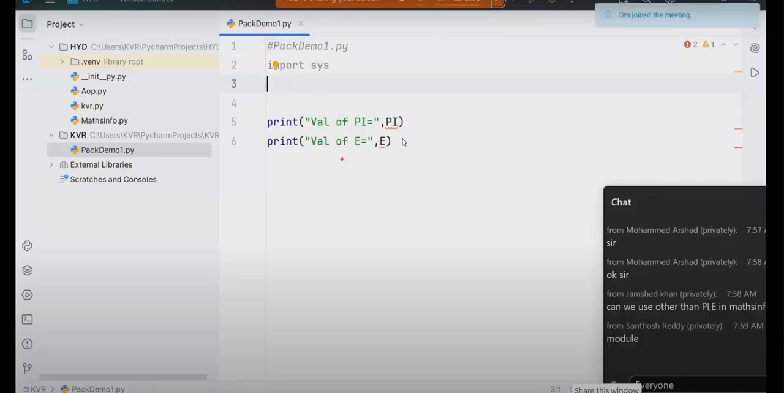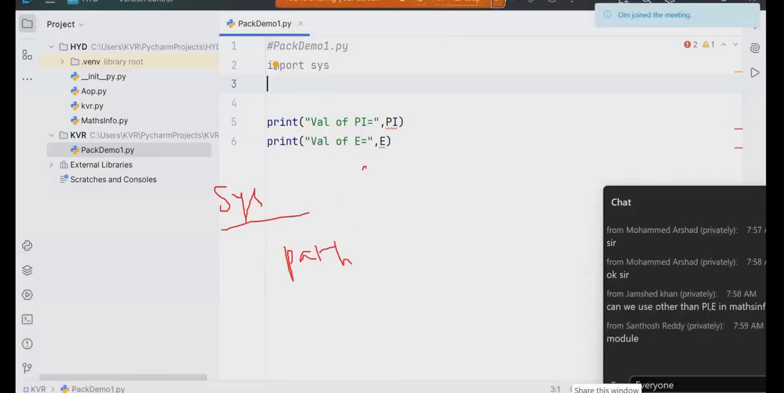What is the path in sys? How am I accessing it? Sys dot what? Sys dot path. What is sys? What is the path? If I write it like that, that is the function.